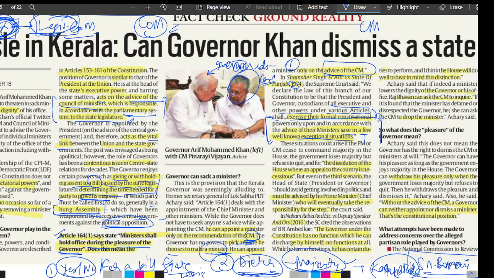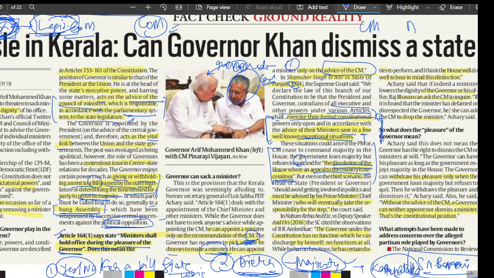Right? So the governor typically works on the advice of the Council of Ministers for the state legislature. These situations could arise if the PM or CM ceases to command a majority in the house, the government loses its majority but refuses to quit, and for the dissolution of the house where an appeal to the country is necessary.